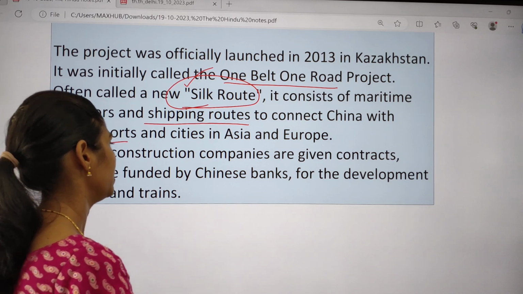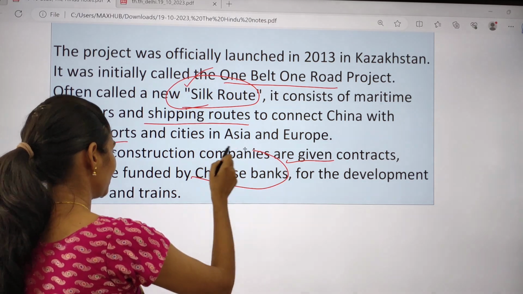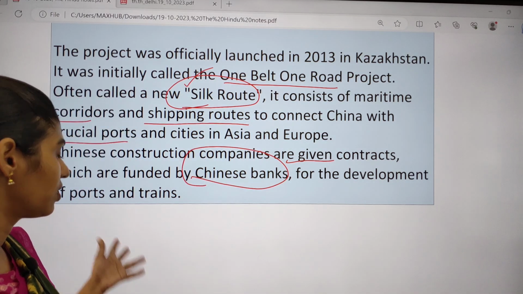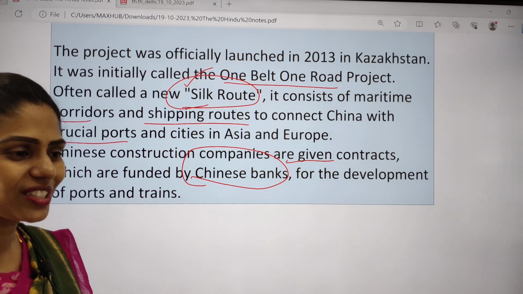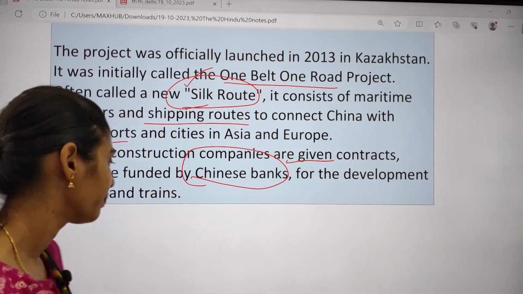Chinese construction companies are given contracts, funded by Chinese banks themselves, for the development of ports, trains, etc. And those countries will come into debt for sure, for example, Sri Lanka.